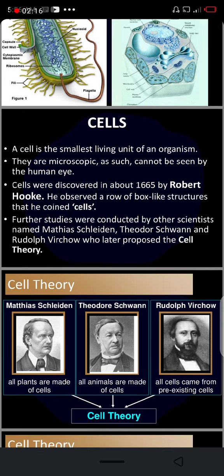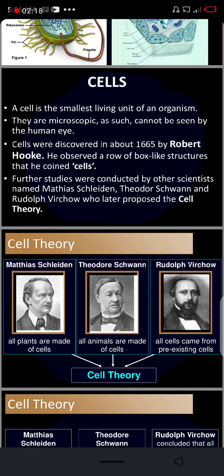So let's look at the cell theory. So Marius said plants are made of cells, and then Theodore, forgive me the name, said all animals are made of cells. So if all animals and plants are made of cells, then what about viruses?